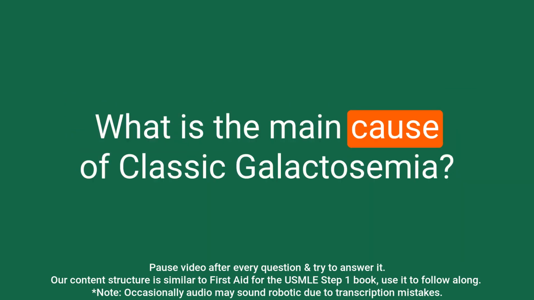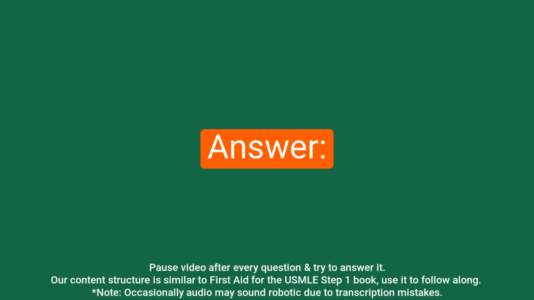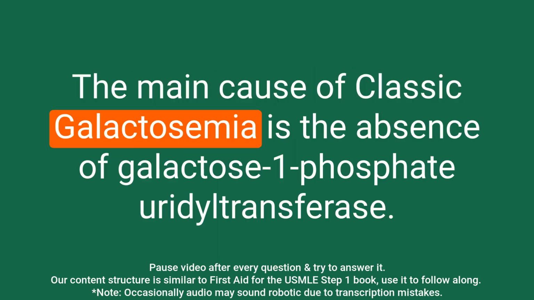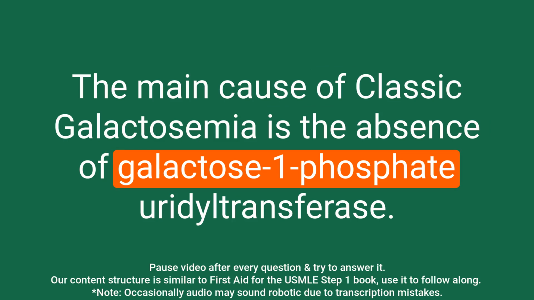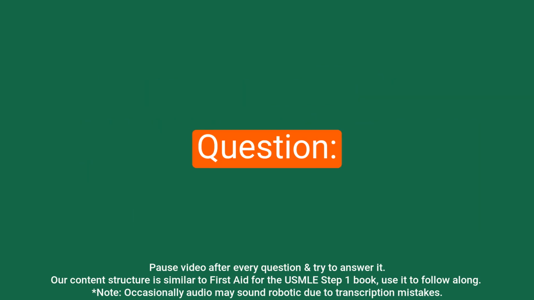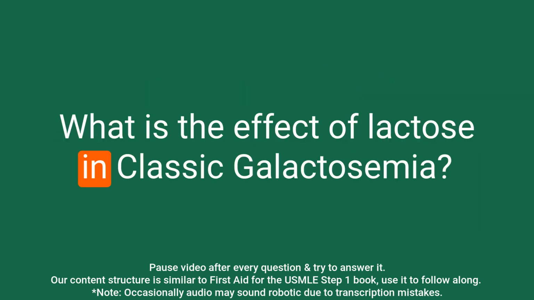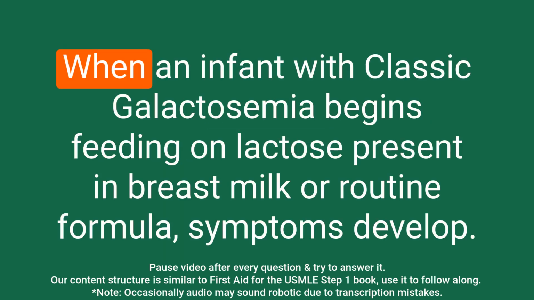Question: What is the main cause of classic galactosemia? Answer: The main cause of classic galactosemia is the absence of galactose 1-phosphate uridyltransferase. Question: What is the effect of lactose in classic galactosemia? When an infant with classic galactosemia begins feeding on lactose present in breast milk or routine formula, symptoms develop.